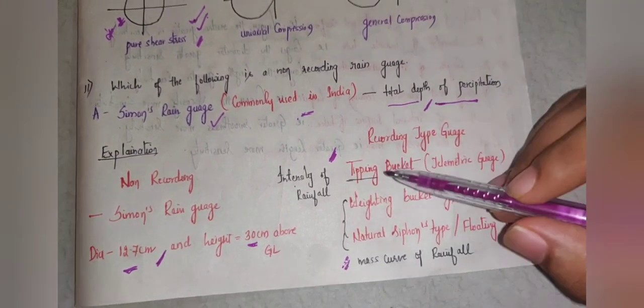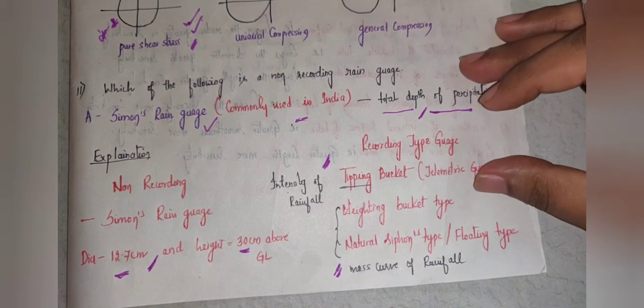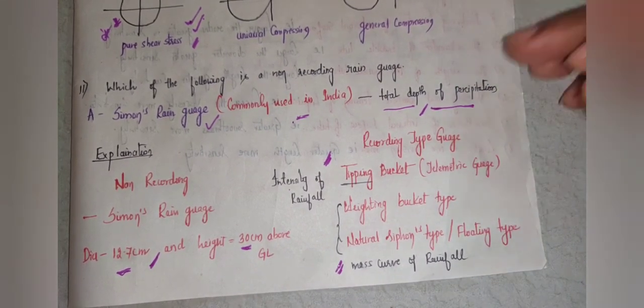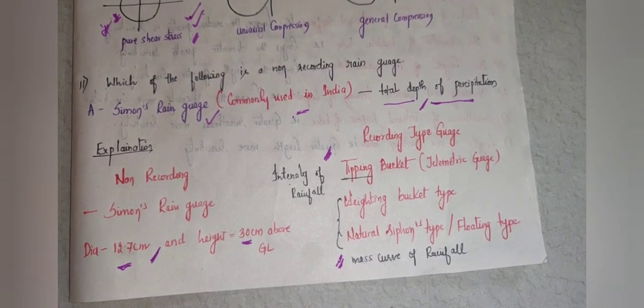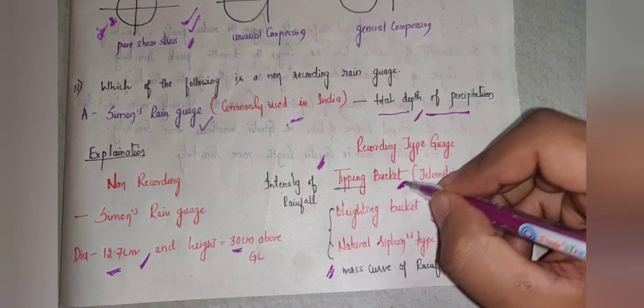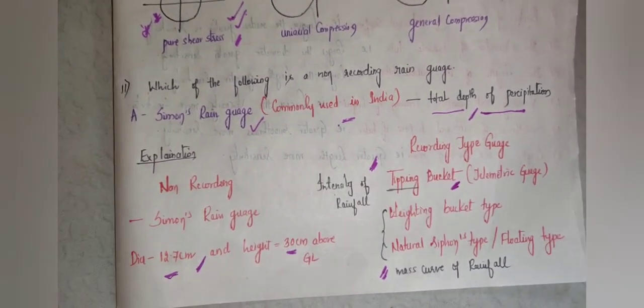One more thing to discuss here is that the tipping bucket type is used in mountainous terrains where the areas are inaccessible, right? In heavy rainfall areas, mountainous terrains and inaccessible areas, we prefer tipping bucket type rain gauges. So this is all about this question.